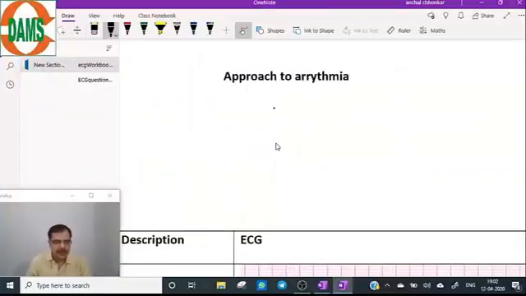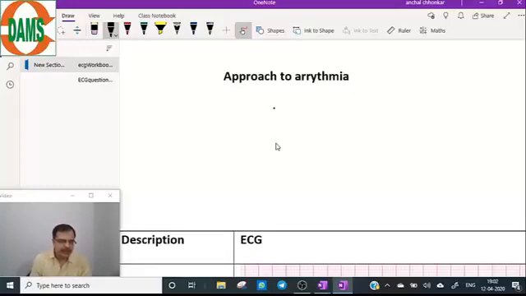Let's start with today's session, and we are done with the basics of the ECG. So one portion of the ECG we have covered. Now the second section related to the ECG is the arrhythmias, and these arrhythmias are important in every exam, whether it is All India or a central institute.